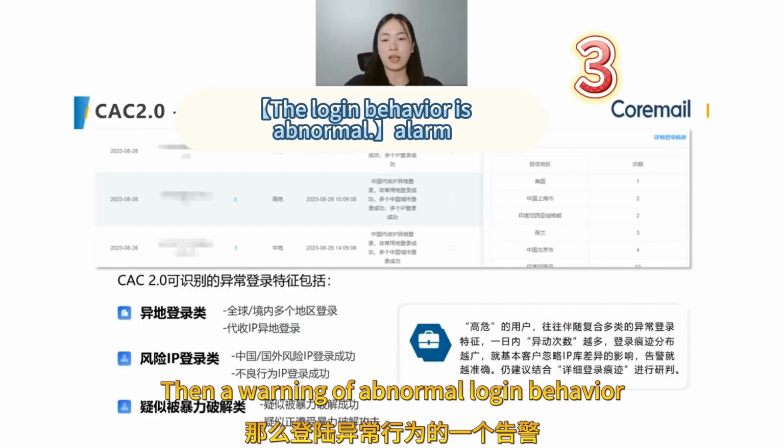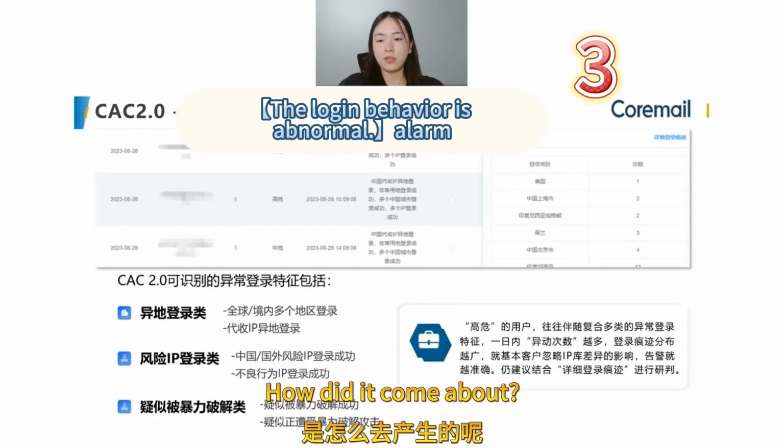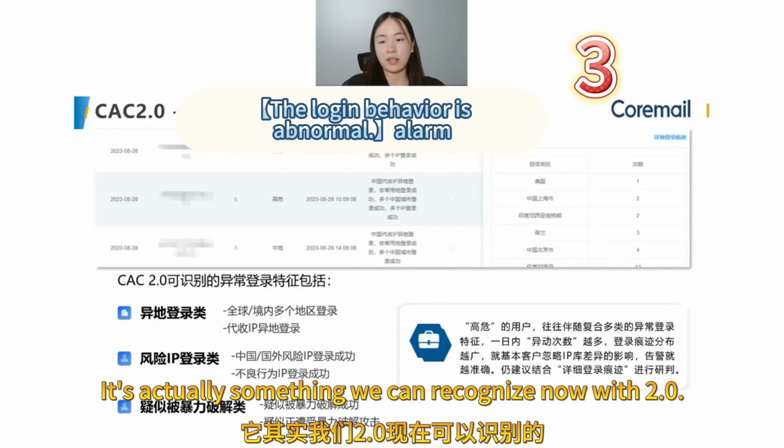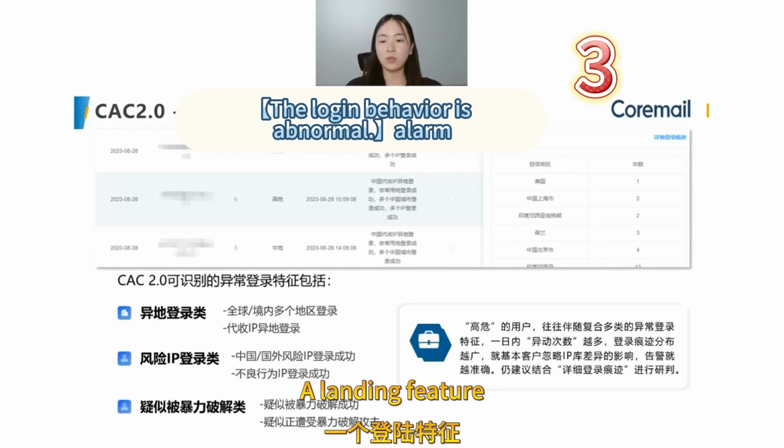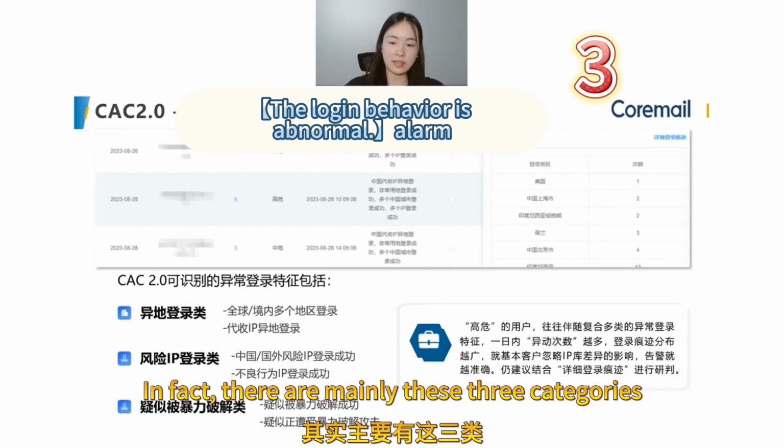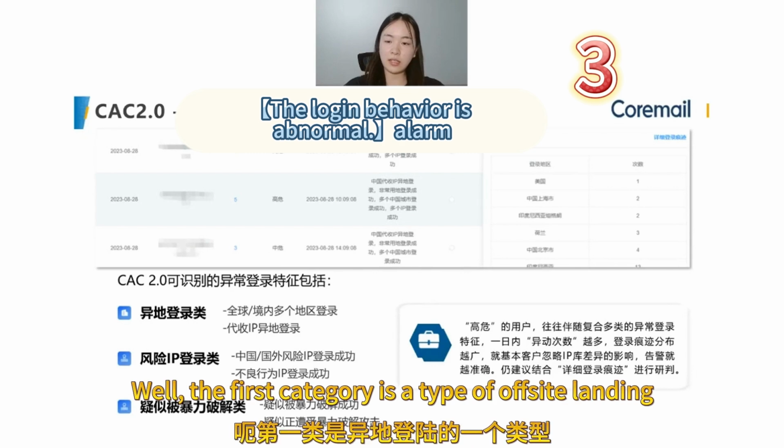Then a warning of abnormal login behavior. How did it come about? It's actually something R2 can recognize now, a landing feature. In fact, there are mainly these three categories. Well, the first type is off-site login.